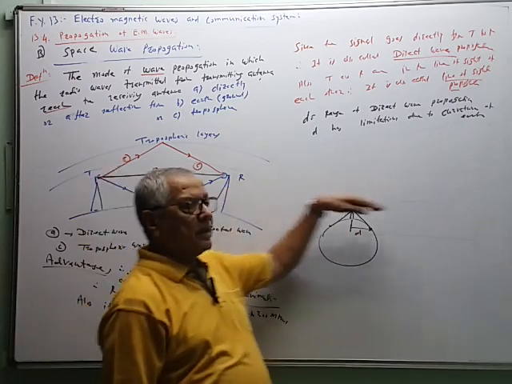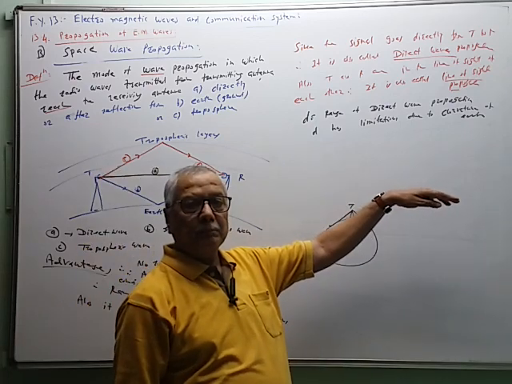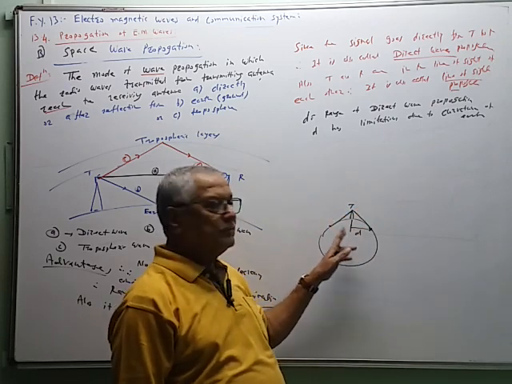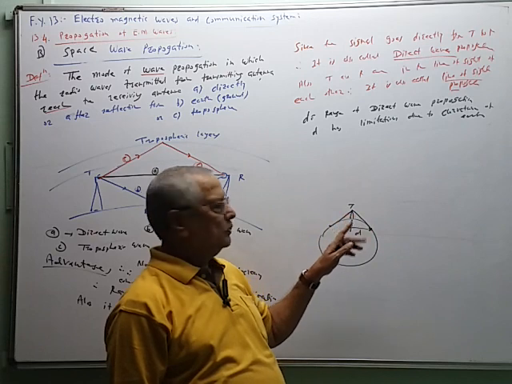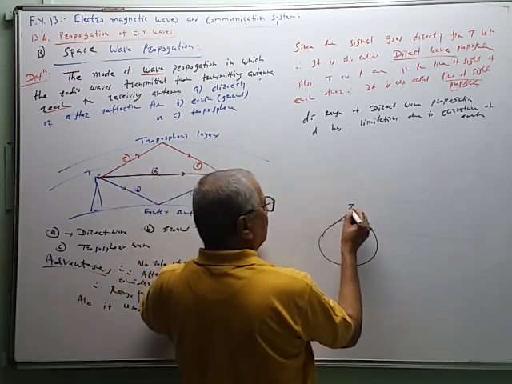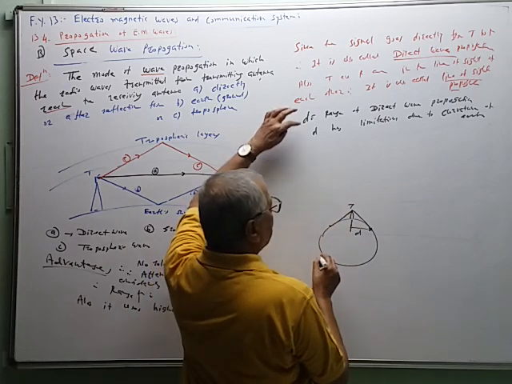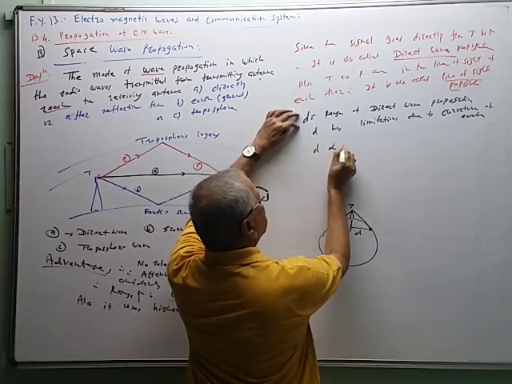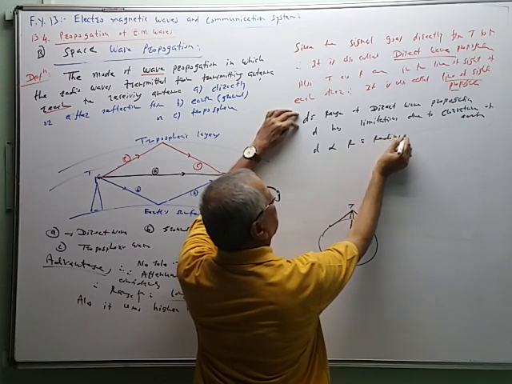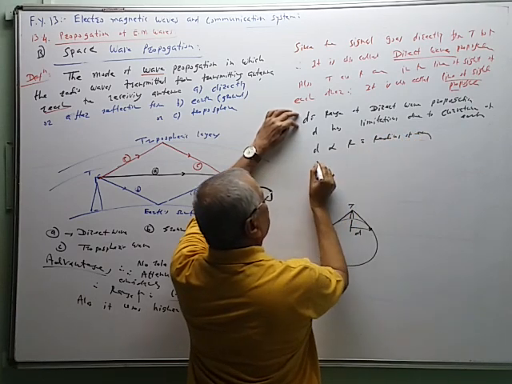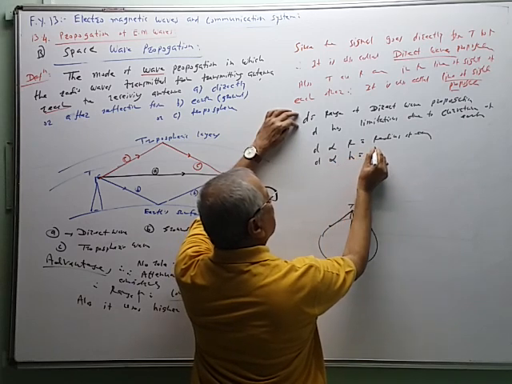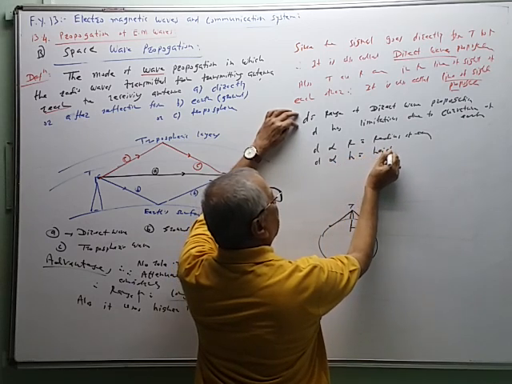If the surface is plane, if the radius of curvature of the earth surface is infinity, then the range will be infinity, maximum. So because of this curvature, there is a range. आता या ठिकाणी range ची value त्याच्यावर depend आहे मग. So D is directly proportional to R, the radius of the earth, and D is directly proportional to H, the height of the antenna.